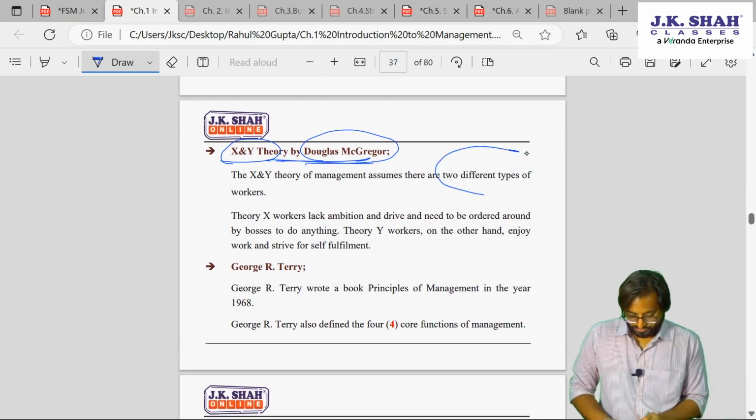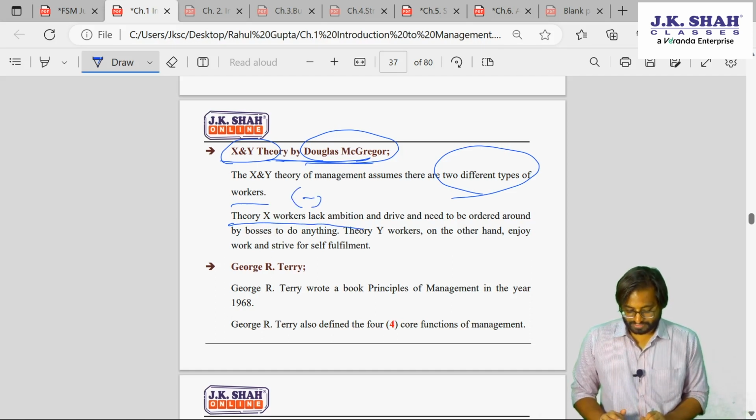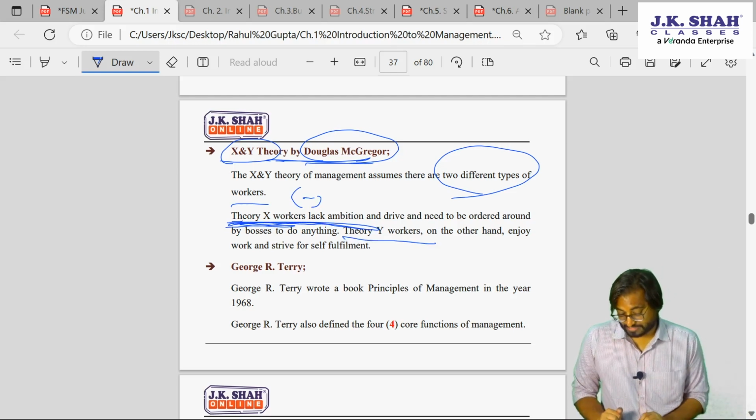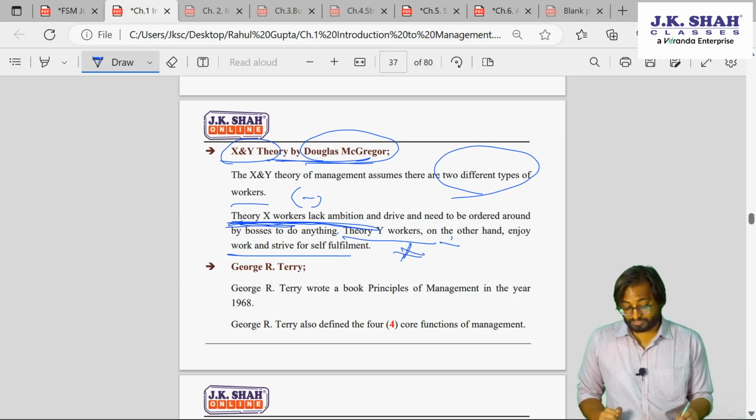X and Y, two different types of worker. Theory X worker lacks ambition, so this is a negative statement. Theory Y worker, on the other hand, enjoys and works for fulfillment. So this is a positive statement.